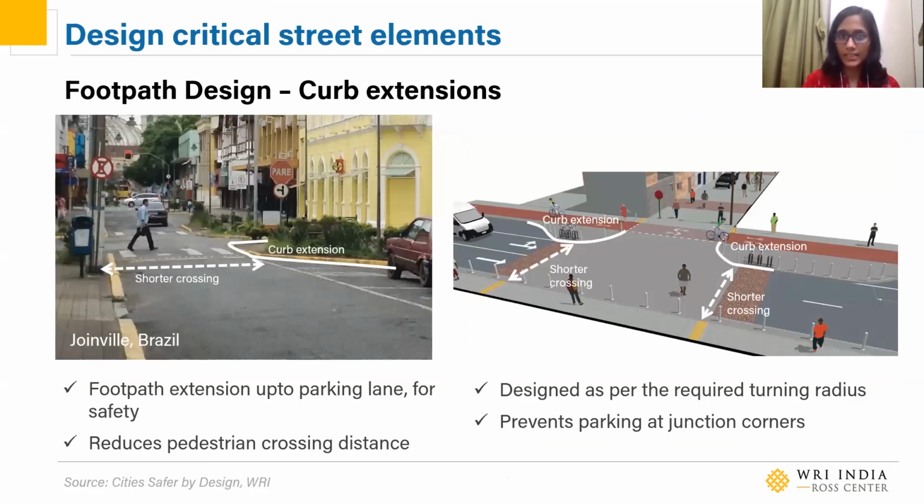I spoke about curb extensions while explaining providing parking bays for footpaths. And what are curb extensions, right? So they're basically footpath extensions that are done up to the parking lane. What this does is that it makes the pedestrians more visible before crossing and reduces the pedestrian crossing distance, as you can see here. Curbs can also be designed as per the required turning radius, so that's not a problem. And the other advantage is with this is that it helps prevent parking at junction corners, which is something we see quite often across the city.